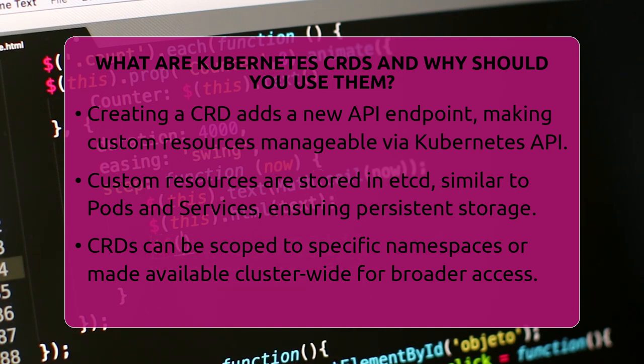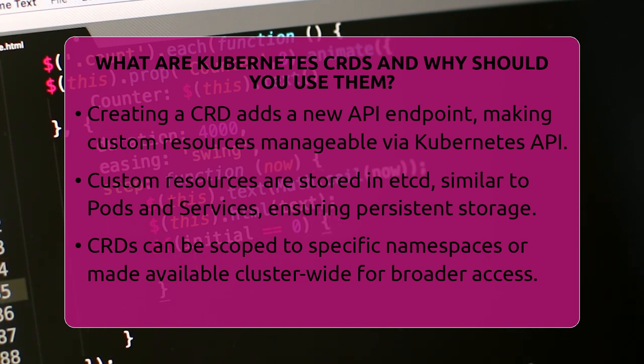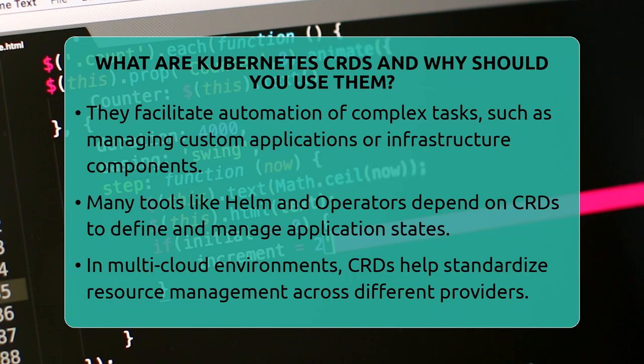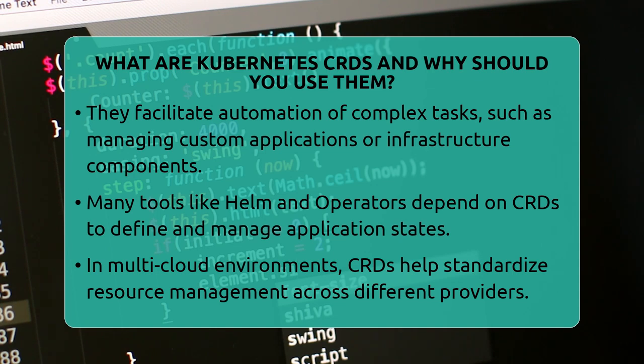Using CRDs opens up many possibilities. They allow you to automate complex tasks, like managing custom applications or infrastructure components, all within Kubernetes. Many tools like Helm charts and operators rely on CRDs to function. For instance, operators use CRDs to define the desired state of applications, automating updates and repairs.